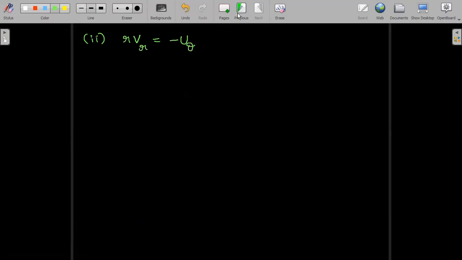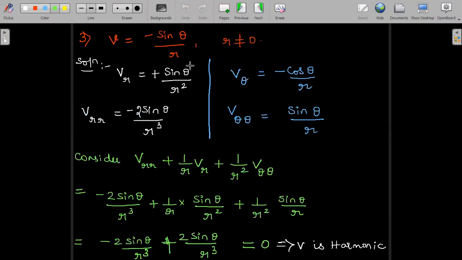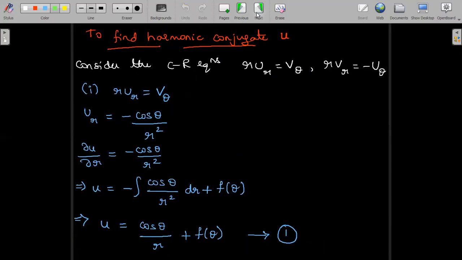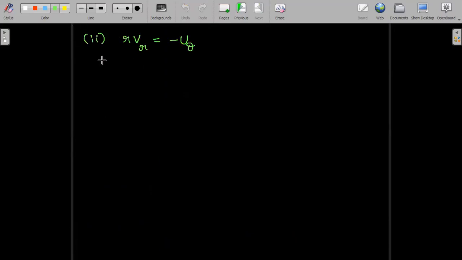What are we familiar with? We are familiar with V_R, sin theta divided by R square. So on the left hand side I will substitute R into sin theta divided by R square, which is equal to minus dou U by dou theta.